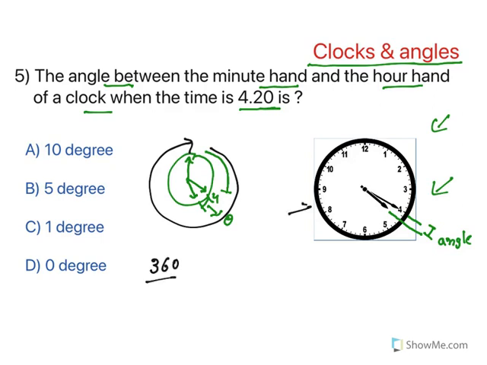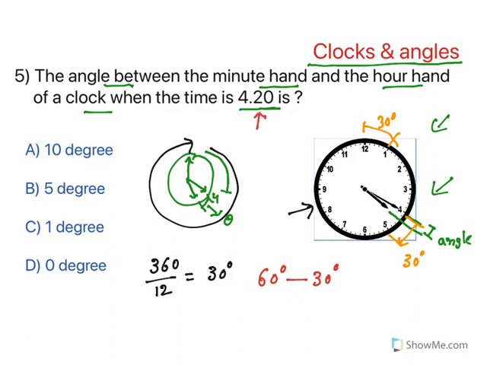Now the watch is divided into 12 subunits. So each unit is 30 degrees. That means from 4 to 5, or from 12 to 1, it takes 30 degrees. That means in order to cover that 1 hour, it will cover 30 degrees.